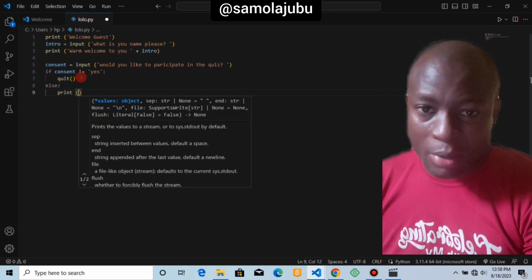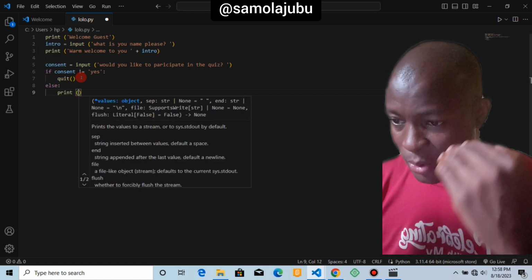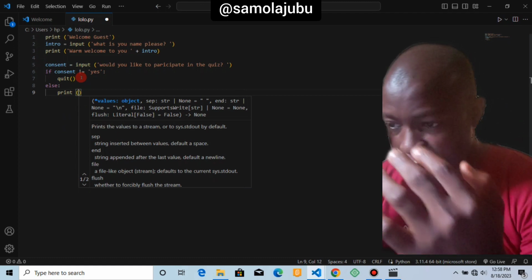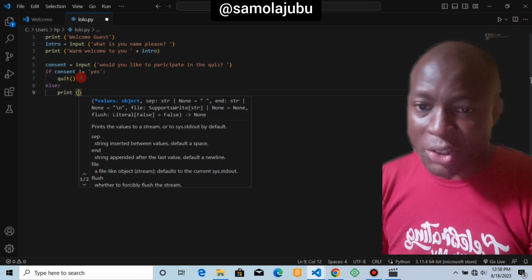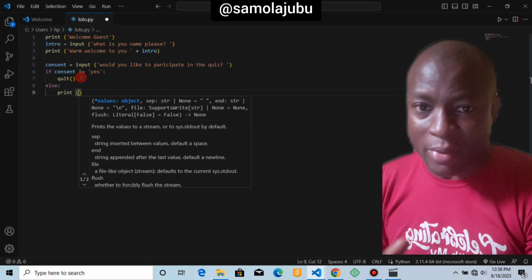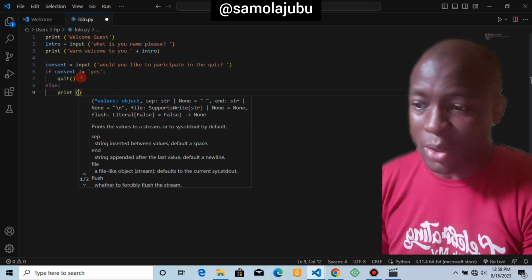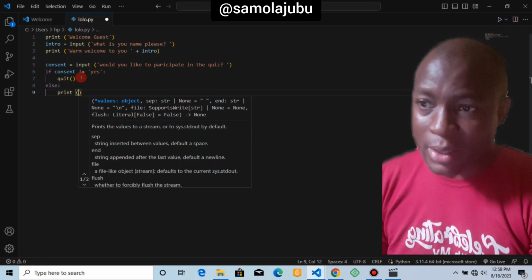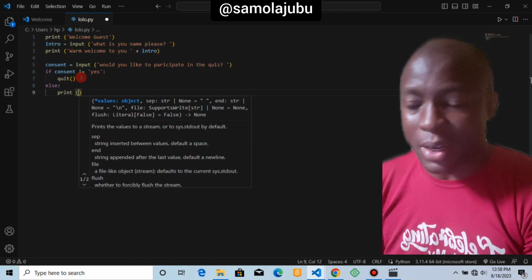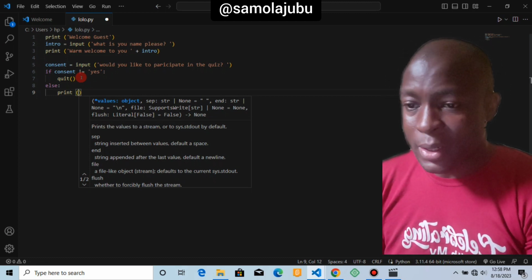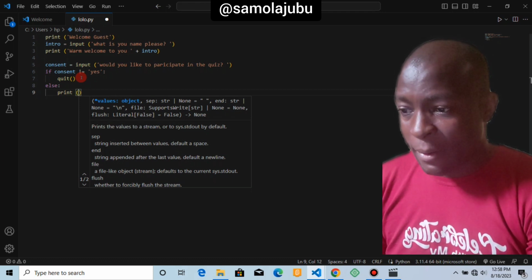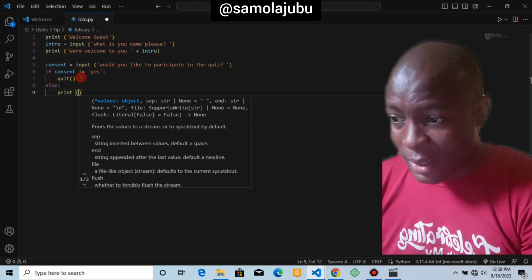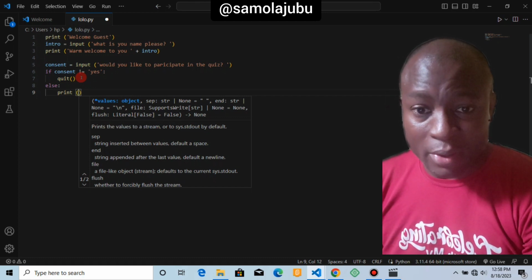So this is how a programmer reasons. This is how you compose your program. You are reasoning ahead of whatever the action of that person is. That is why we have the if and else. If you don't know all of this if and else, I think you have to visit the class we have on the terminologies and the concept of Python, because I cannot start to explain all of this here now.